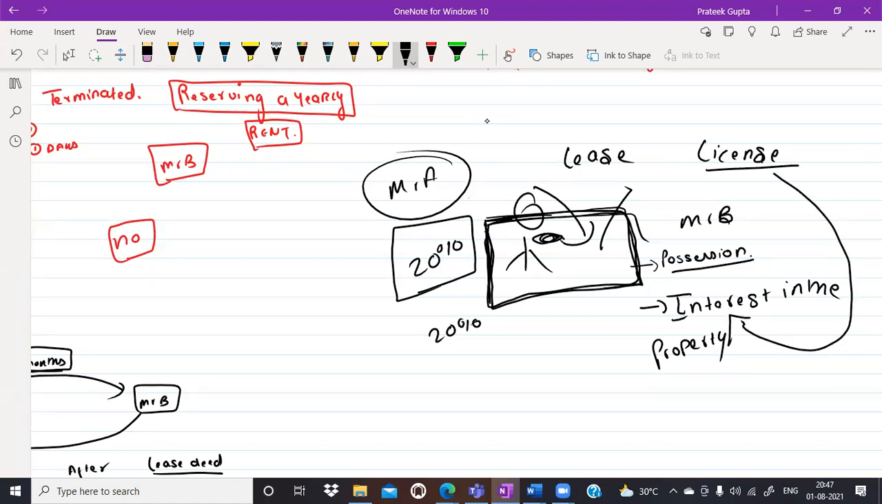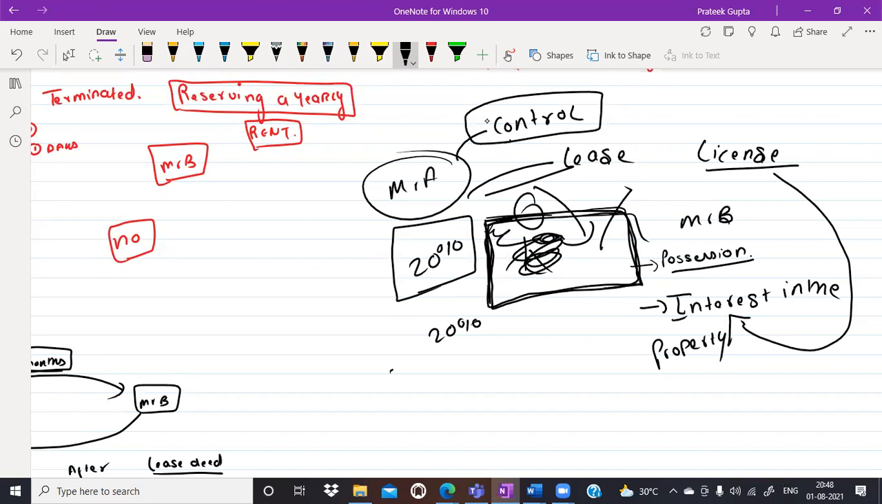I will bother you again and again, asking what you are doing, what you are doing. But in the case of lease, I will not bother you. I will just take my rent and I will do my activities. But in the case of license, I will see what activities you are doing, how things are going on. I will see all these things. So here, control will be mine. Control will be mine here.